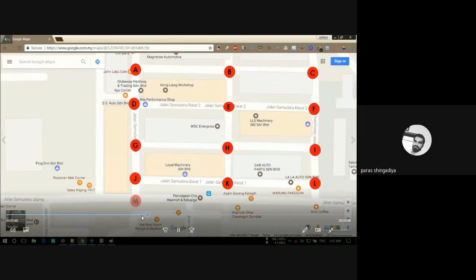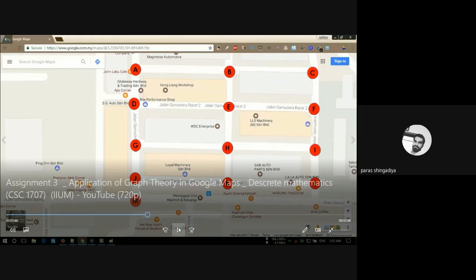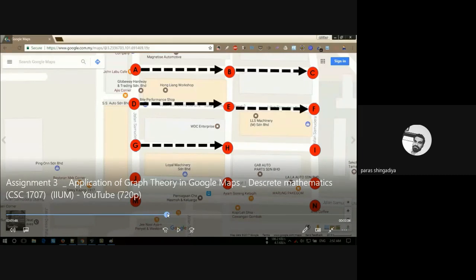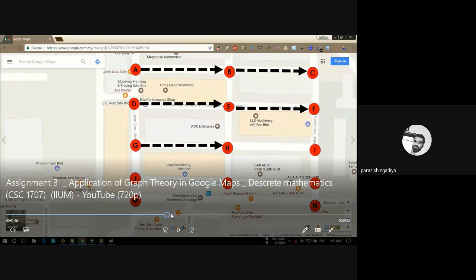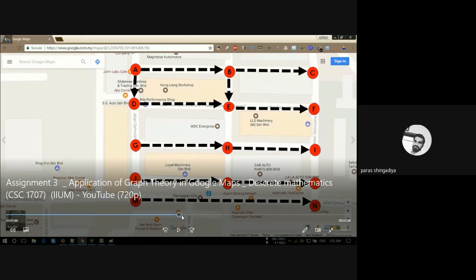How will Google identify the route? It will identify the nearest location first, from your starting place. Then it identifies the sub locations, and collects all the possibilities between the start and the end. Then we identify whether a road network is available between these two nearest locations, two sub locations. So we identify the street or road network between these two, and then we connect them.